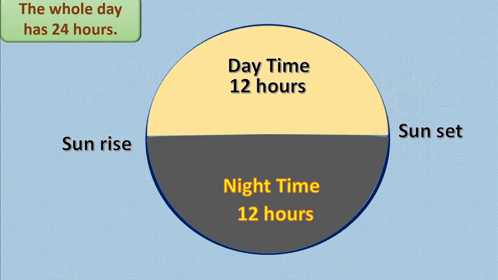Correct? And after that what happens? Moon arrives, and moon also moves slowly. This is night time. And here also we get the night, and again the sun rises on the second day. Like this in one day we get daytime and night time. What do you think, are daytime and night time exactly 12 hours? Yes, we will study about this.